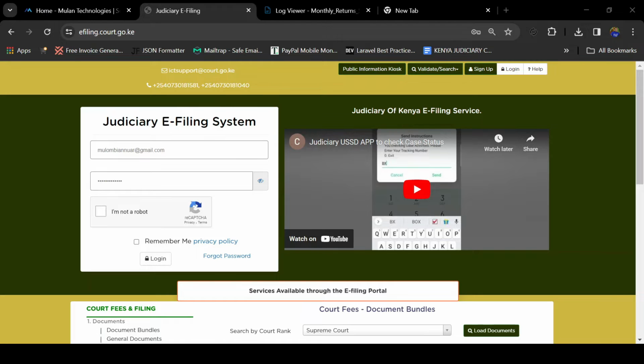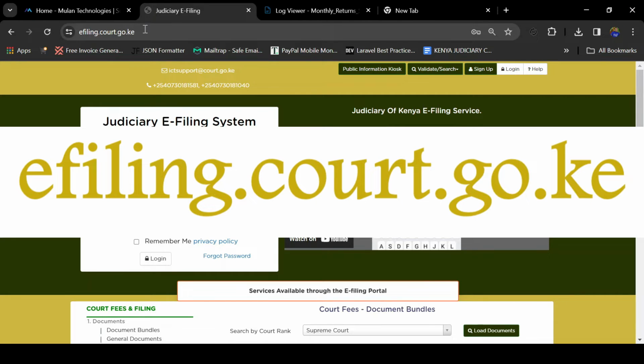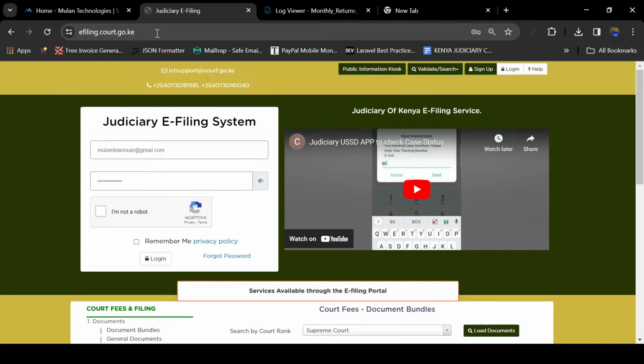The e-filing system provides a platform for law firms, lawyers, and non-lawyers to initiate filing of cases remotely or online. It means that litigants do not need to visit the court premises for assessment of cases or banking halls to pay for court fees. To access the Judiciary E-filing System, you go to this web address, efiling.court.go.ke. This is the official web address for the Judiciary E-filing System, and it's what we'll be using moving forward in order to file any case online.